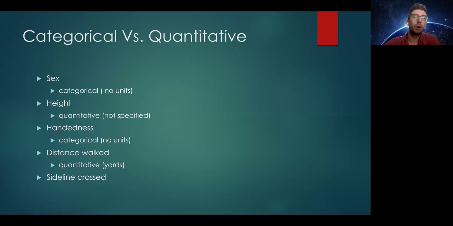And then the sideline you crossed, it was either the left side of the field or the right side of the field, right? So this would be, again, categorical. You either crossed out on the left or the right side. You couldn't have crossed on both, right? So those are two distinct groups.